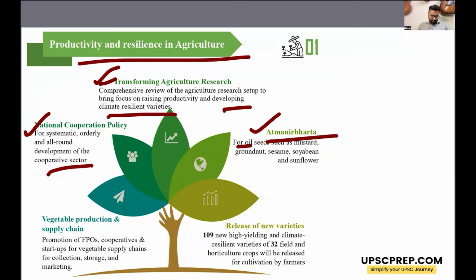Then the government will also release 109 new varieties of high yielding and climate resilient horticulture crops, which will be cultivated by the farmers. Then the government will also try to promote farmer producer organizations, cooperatives, startups to further boost up the vegetable production and supply chain.